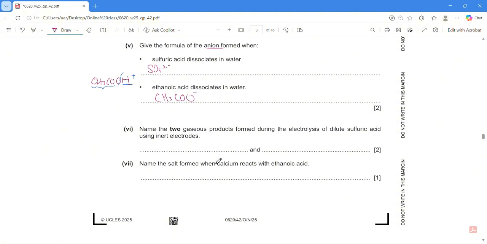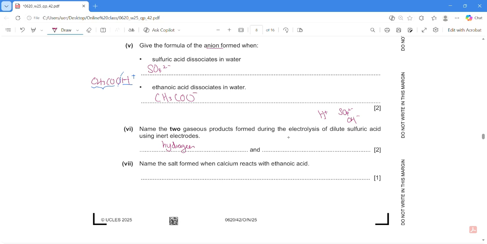Okay, so easy. Next, number 6, name 2 gaseous product formed during electrolysis of dilute sulfuric acid. Okay, so we have H plus, SO4 2 minus, and OH minus. Okay, so the gaseous form will be your H plus give out the hydrogen.